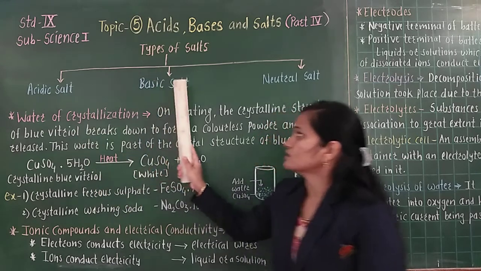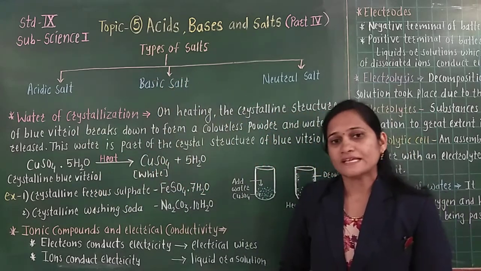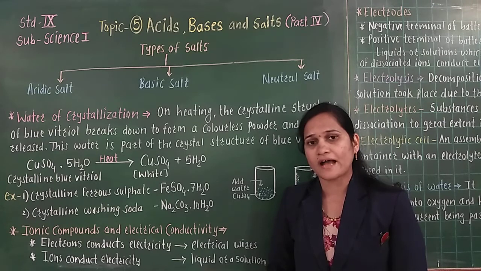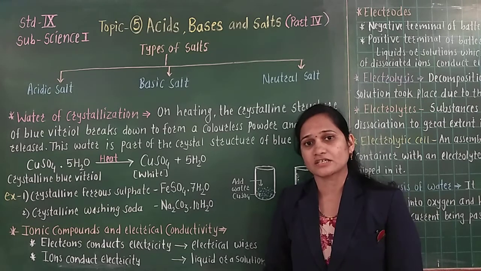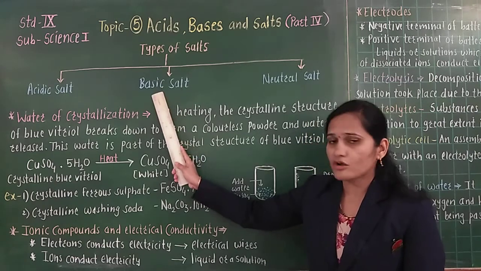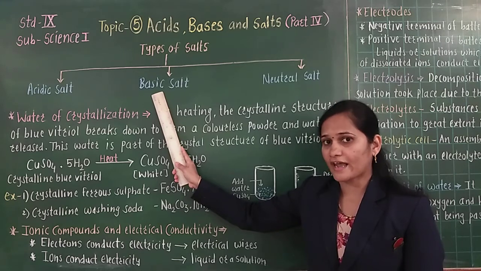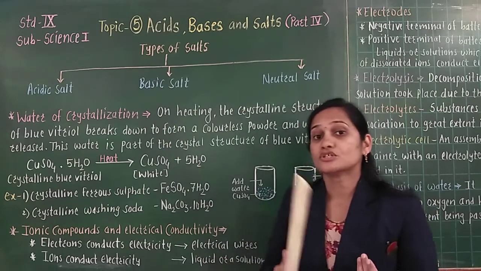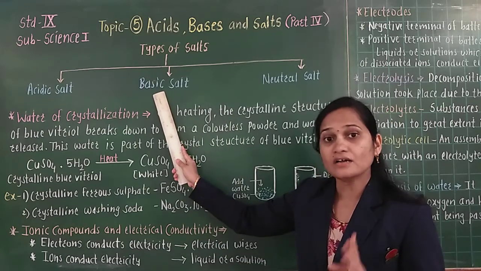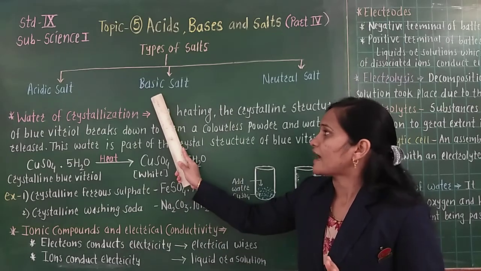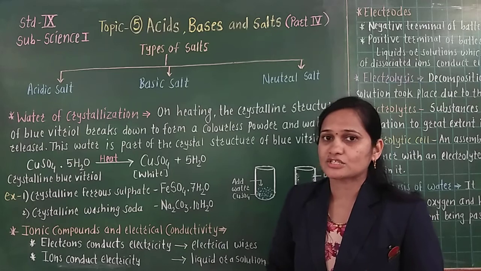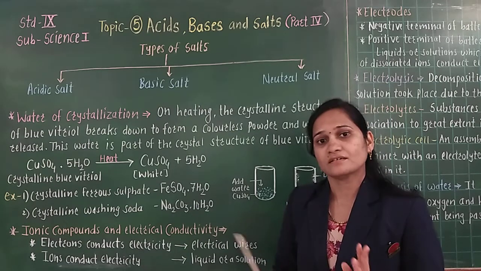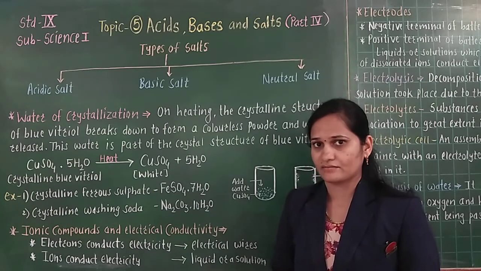Okay. Now basic salt. Basic salts are formed by the neutralization reaction between strong base and weak acid, and the pH of basic salt is more than, or greater than, 7.